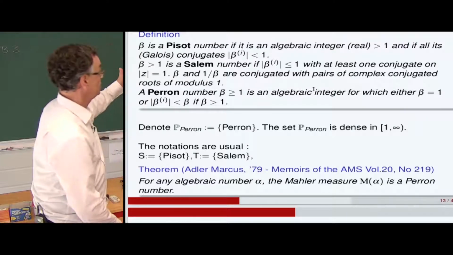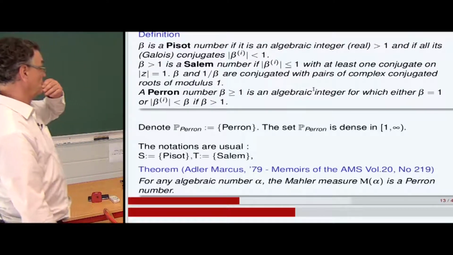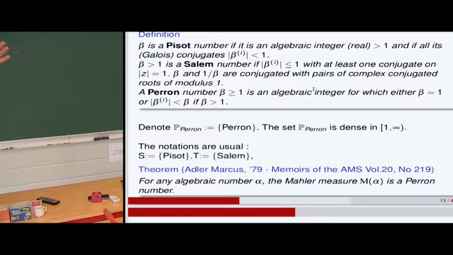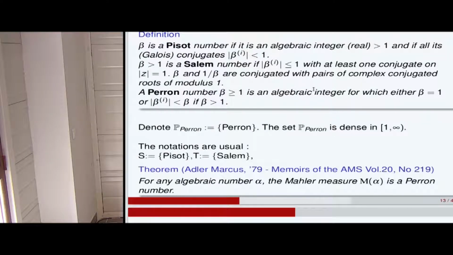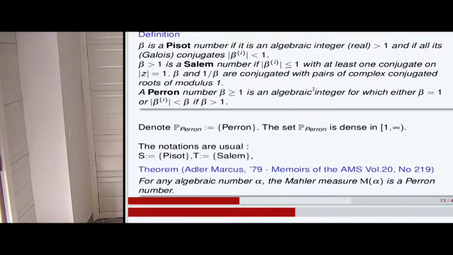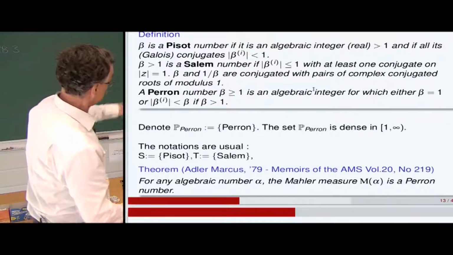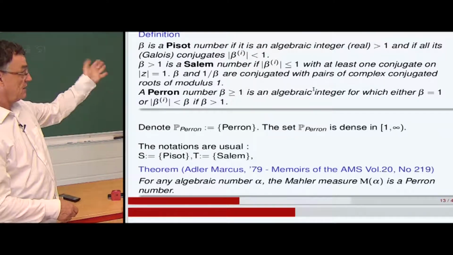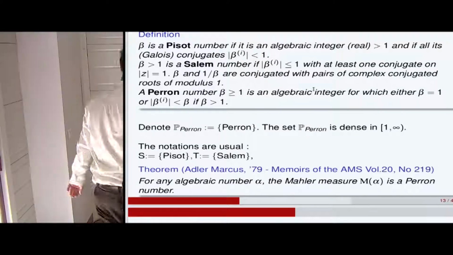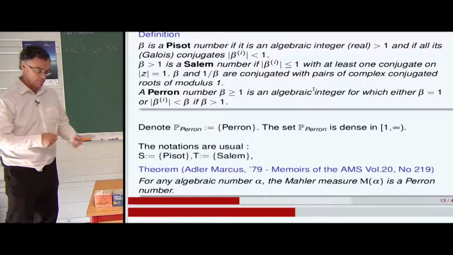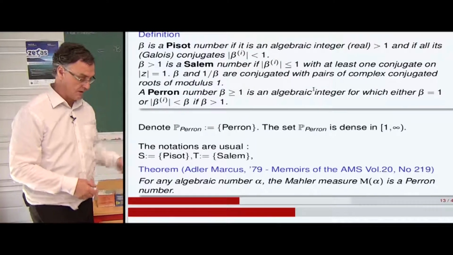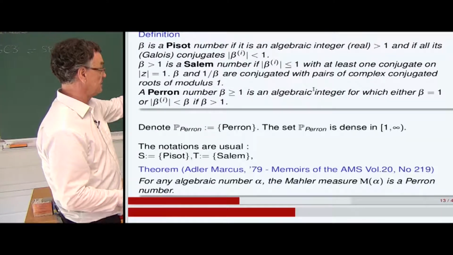So for the conjecture of Lehmer, we are bound to understand the Mahler measure and also to think about the origin of the value of the Mahler measure as a Perron number, and all the algebraic numbers alpha for which the Mahler measure is this value.